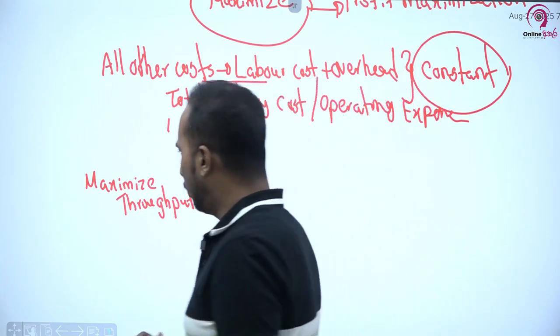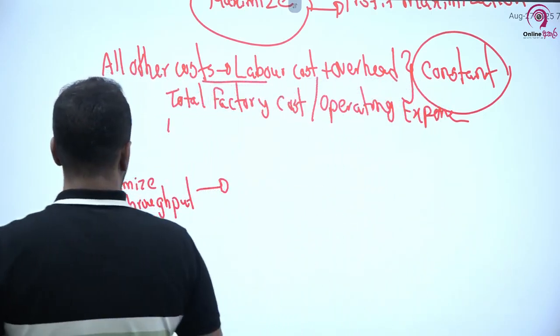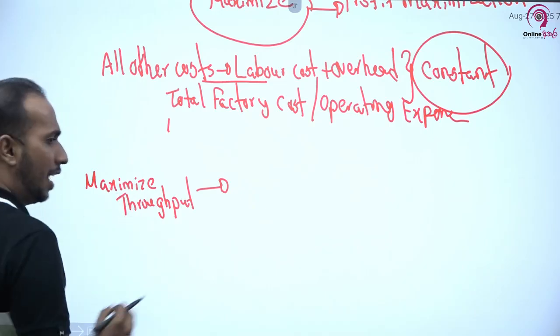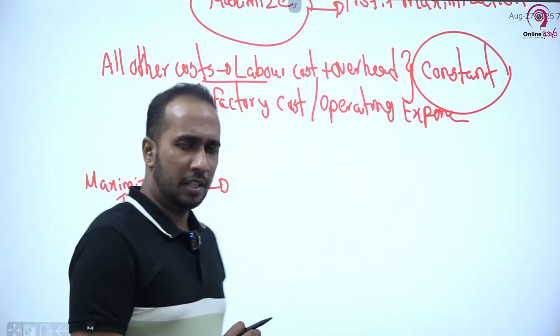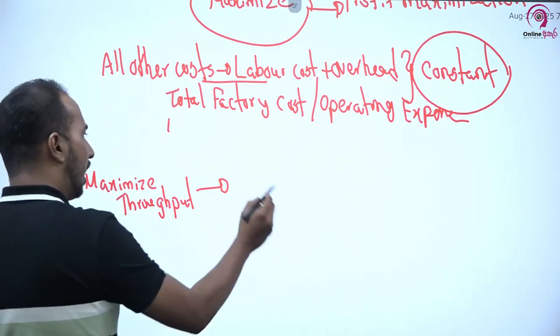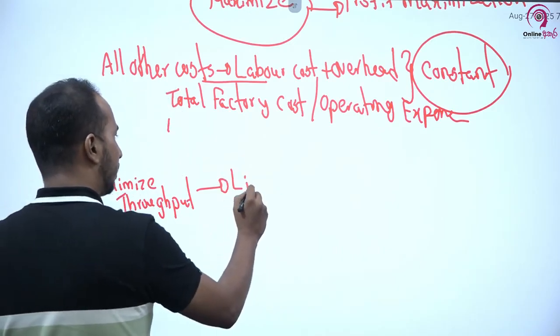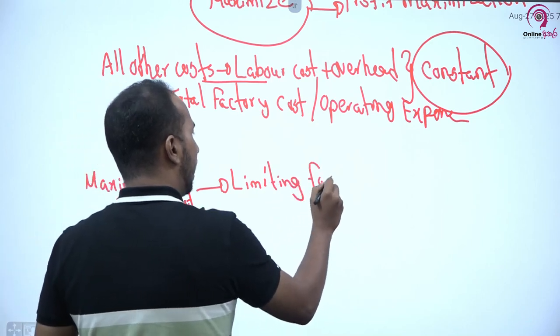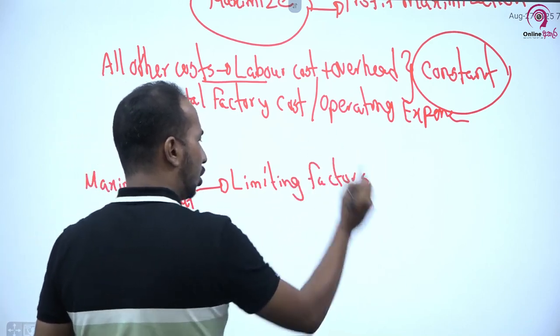Although we want to maximize the throughput, in order to do that, it is very clear that we have to increase our production. But the thing is, if we try to increase our production, there can be some limiting factors that limit our production.